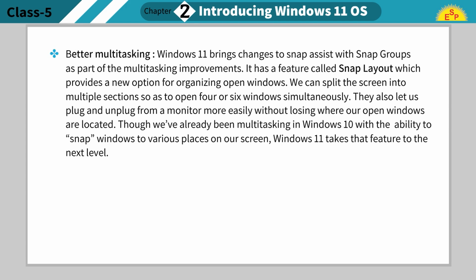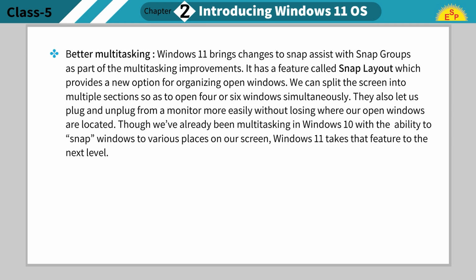Better multitasking. Windows 11 brings changes to Snap Assist with Snap Groups as part of the multitasking improvements. It has a feature called Snap Layout which provides a new option for organizing open windows. We can split the screen into multiple sections so as to open 4 or 6 windows simultaneously. They also let us plug and unplug from a monitor more easily without losing where our open windows are located.